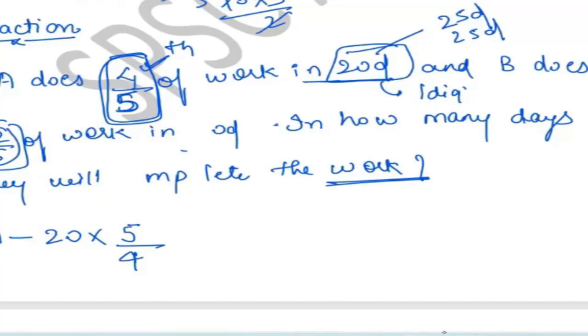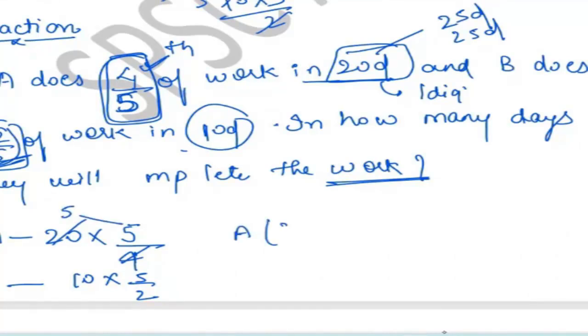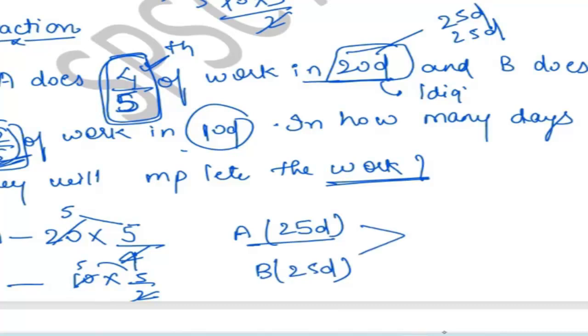Again for B, you have to write down 10 days, and do the reciprocal of 2 by 5, which is 5 by 2. Then you just cross multiply. 4 5s are 20, so the total days of A is 25 here. 2 5s are 10, so the total days of B is 25 here. Then you have to take the LCM. What will be the LCM? 25 will be the LCM. How many times? One time. How many times? One time.